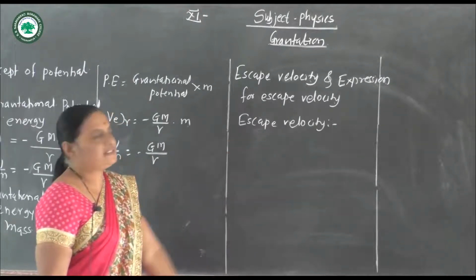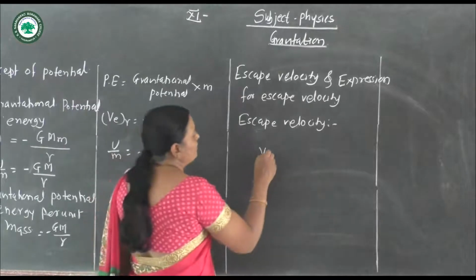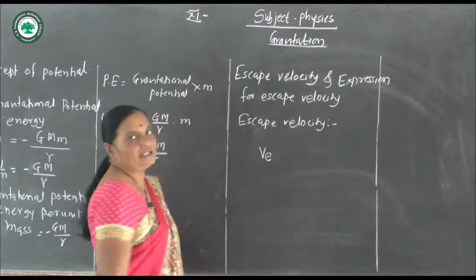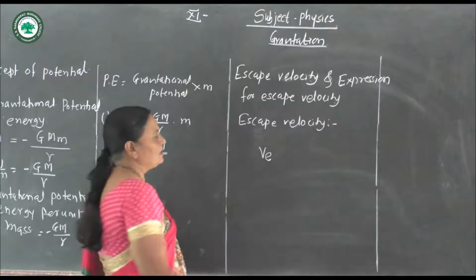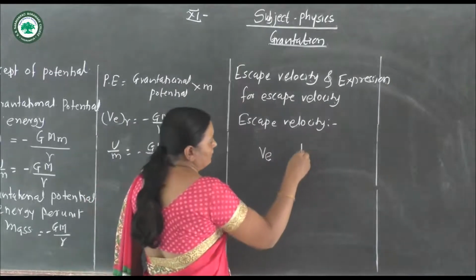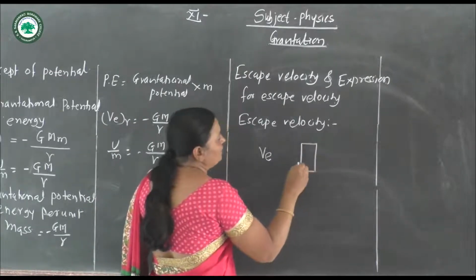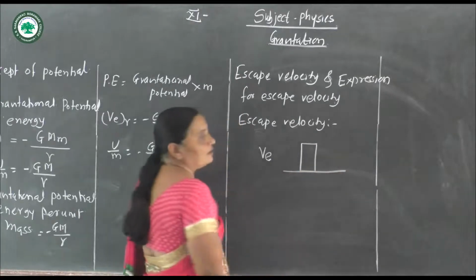It is called escape velocity, and it is denoted by VE. Suppose the object is on the Earth's surface.